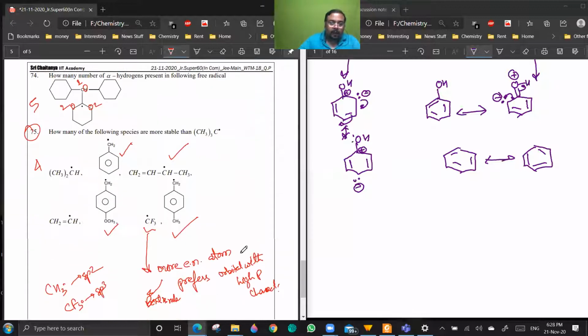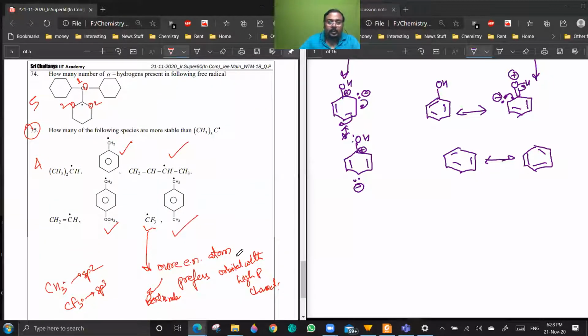Question number 75. Now 75 is out of syllabus actually, because reactive intermediates are not there in the syllabus. So technically speaking, but I told you that there will be a lot of overlap of next week's syllabus and this week. But let us discuss how to do this question.